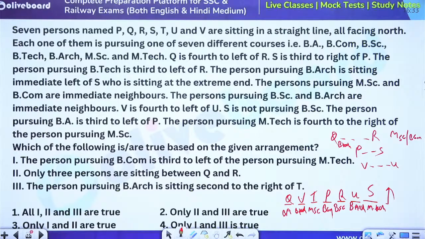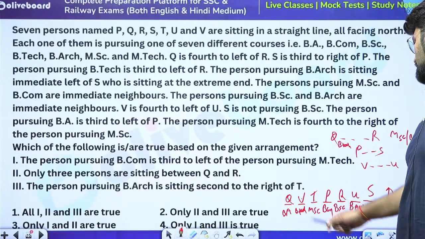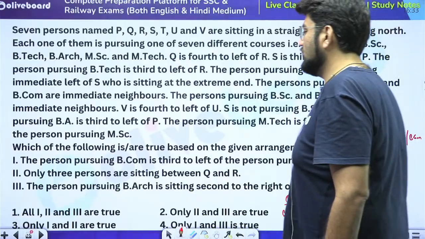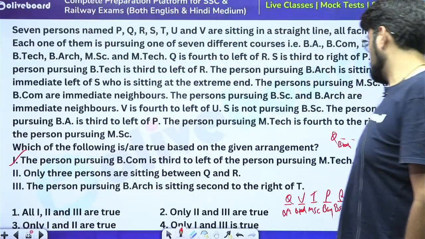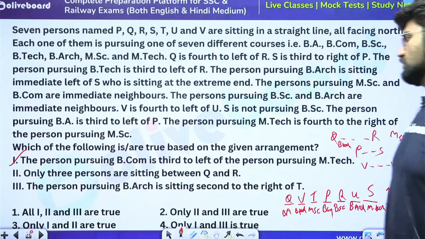The person pursuing BCom is 3rd to the left of the person pursuing MTech. BCom, MTech, 1, 2, 3. Yes, absolutely right. Only 3 persons are sitting between Q and R. Q and R, 3 persons, yes, absolutely right.